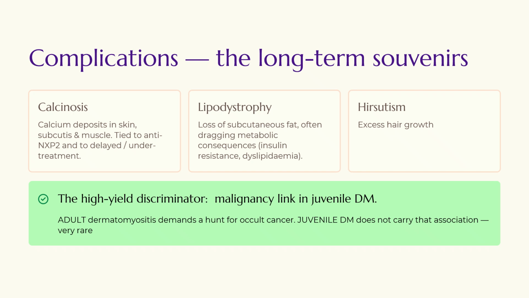The other important thing is the malignancy. So the malignancy, though seen in adult dermatomyositis, demands a hunt for the occult cancer. Juvenile DM is not usually associated with the cancer.